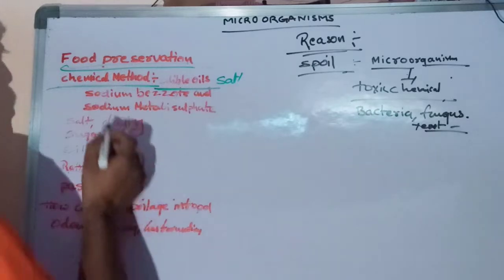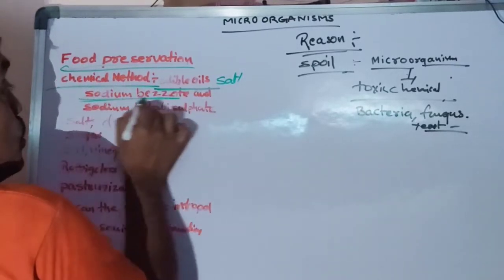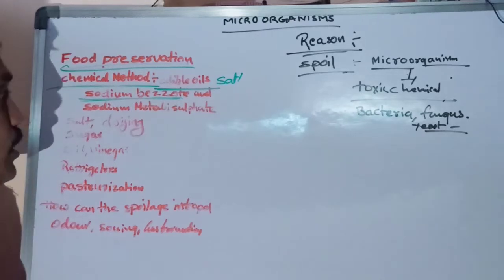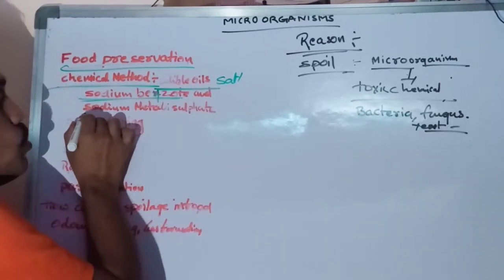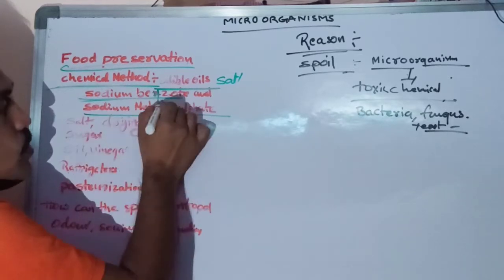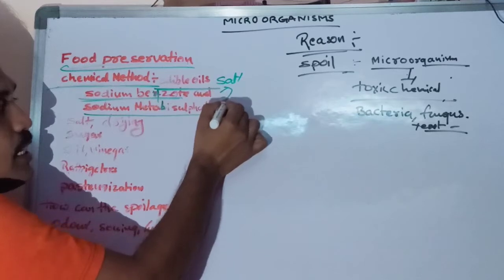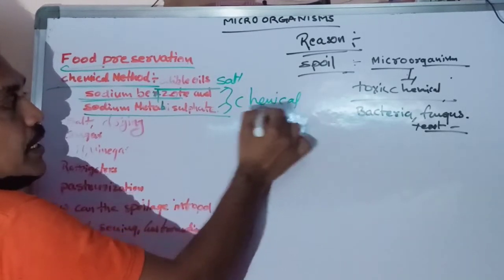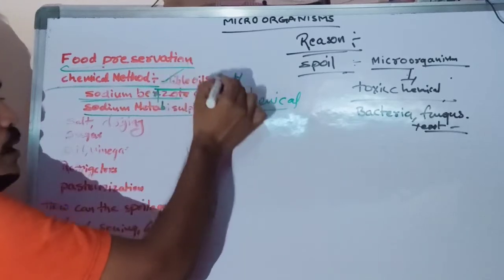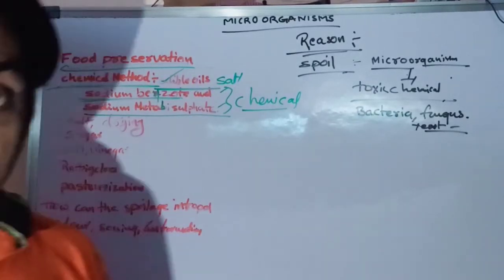Not only that, along with salt they add chemicals, especially sodium benzoate and sodium metabisulfite. These chemicals are also useful for storage of food materials. Whatever edible oils we use are also useful for storage of food material.